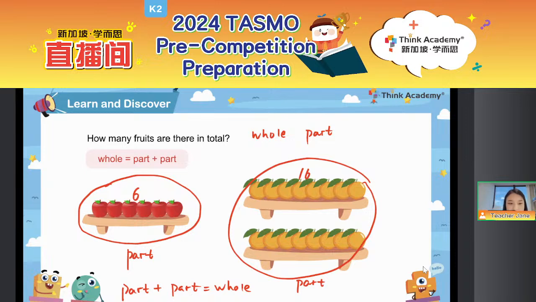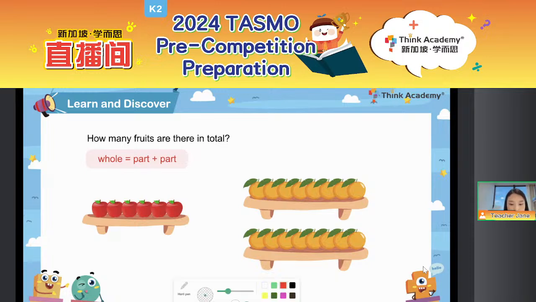So in this question, the 2 parts are 6 plus 16 equals 22. Good job, everyone. Who got the 22? Yes, very well done. So we know the relationship between the part and whole, right? We just use the part plus the part so that we can get the total.